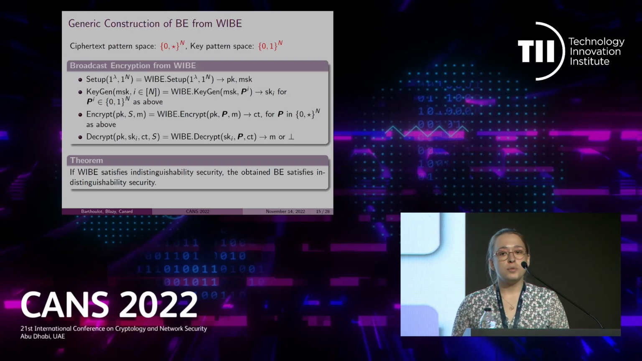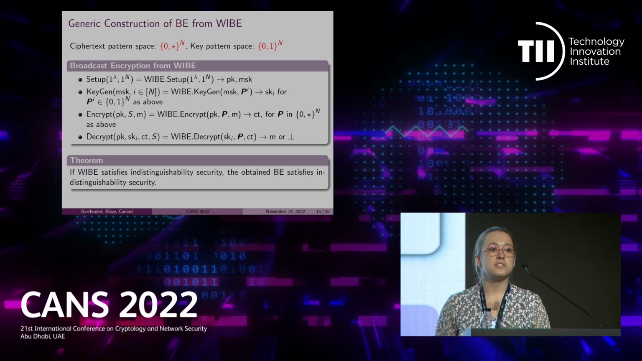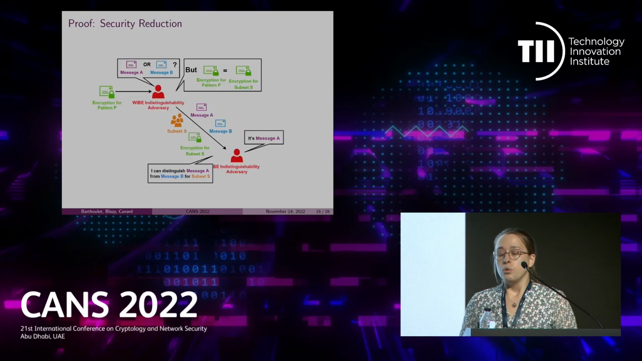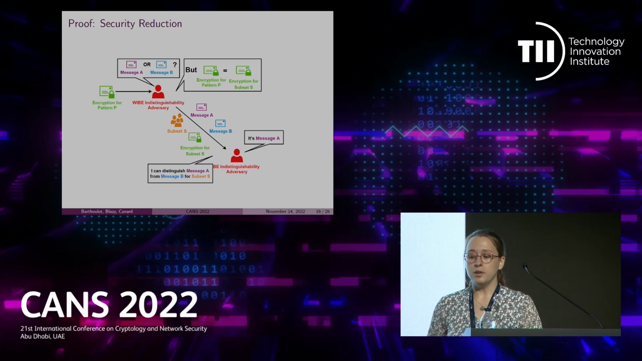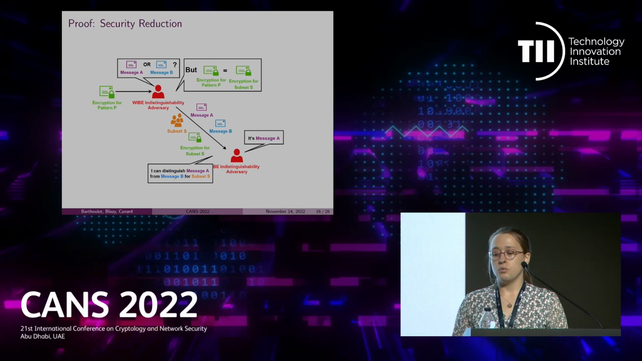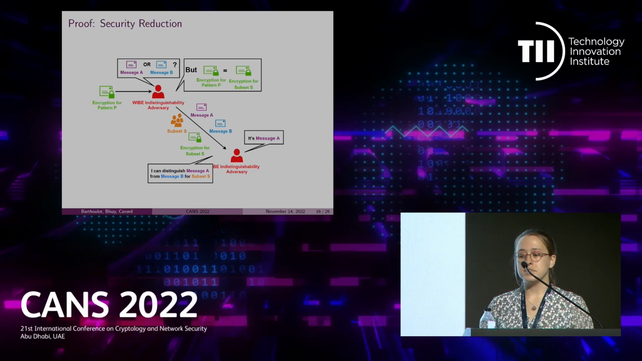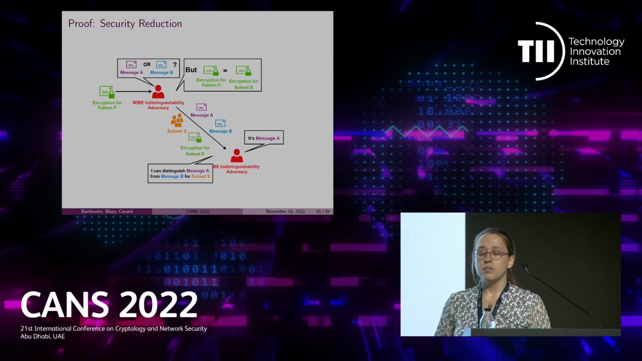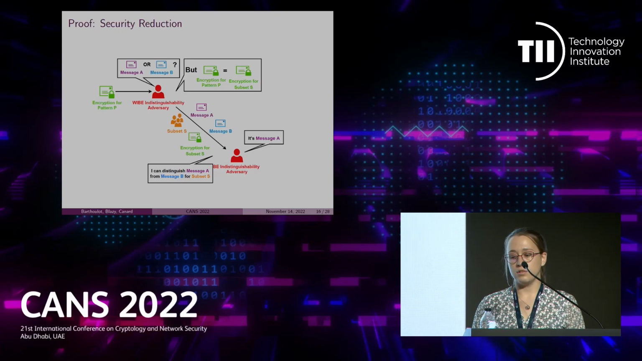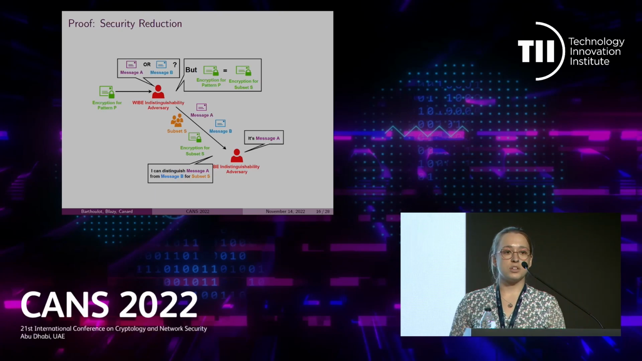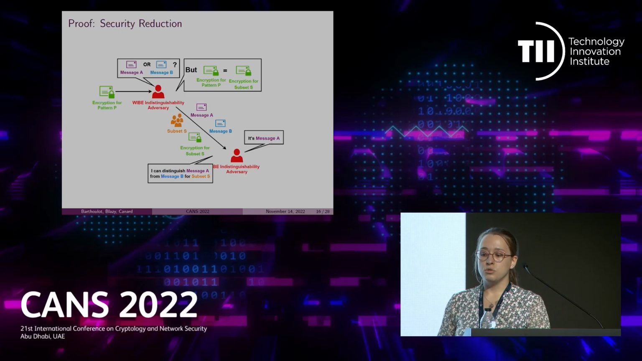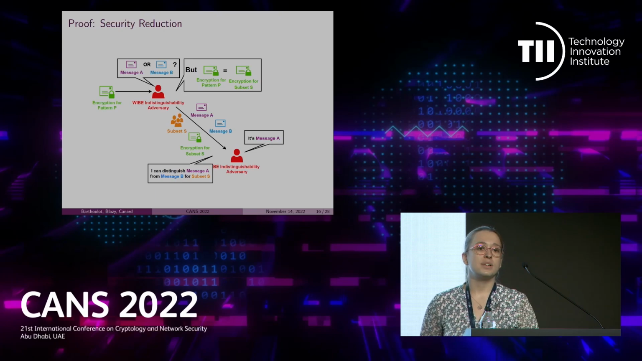Regarding security, we proved that if the WIPE satisfies indistinguishability security, then so does the obtained BE. We can see it with a security reduction. The idea is that if the WIPE indistinguishability adversary chooses a pattern P that corresponds to a subset S, as we did before, then the encryption he will receive from the challenger, which is an encryption for pattern P, will match an encryption for subset S, which is expected by the BE indistinguishability adversary. And so the security reduction will work.